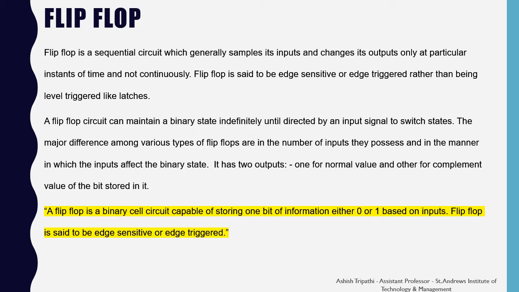The major differences among the various types of flip-flops are in the number of inputs they process and in the manner in which the inputs affect the binary state. It has two outputs, one for the normal value and the other for the complemented value of the bit stored in it. So you can say that a flip-flop is a binary cell circuit capable of storing one bit of information, either 0 or 1, based on the input. A flip-flop is said to be edge sensitive or edge triggered.